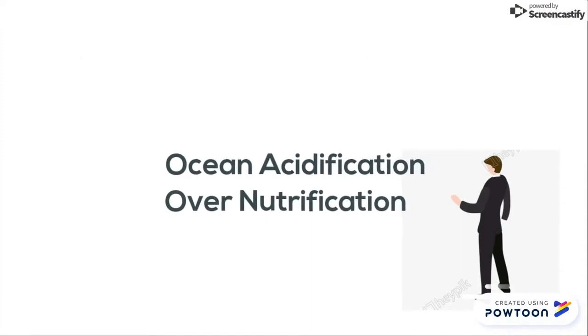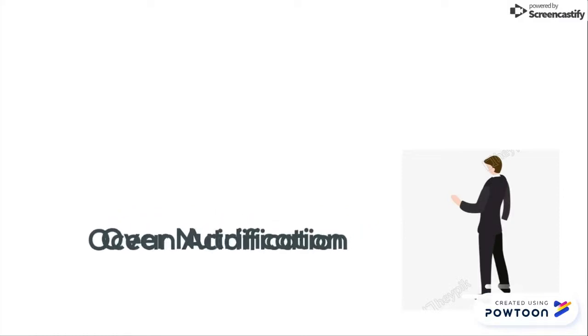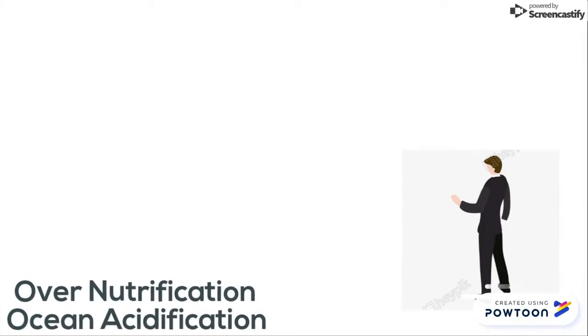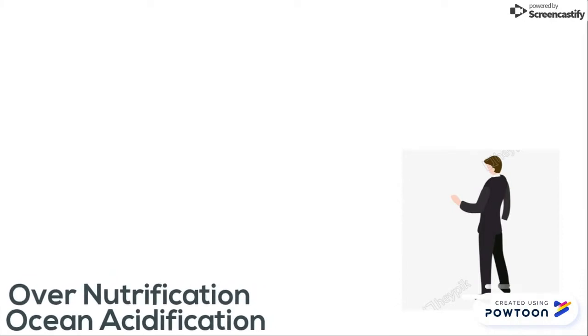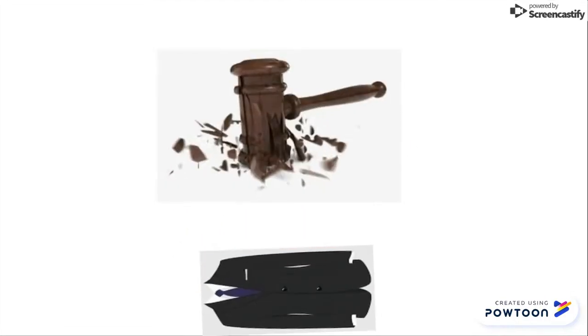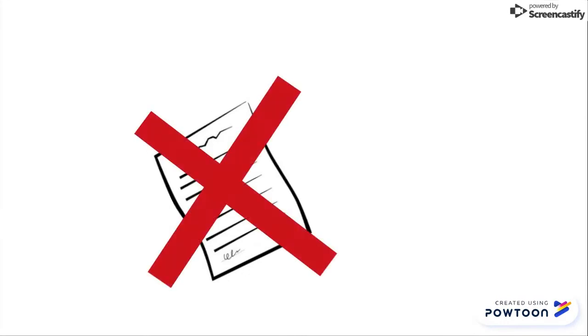The EPA, Environmental Protection Agency, and Congress do not regulate or monitor ocean acidification or overnutrification. This has the attention of environmental groups such as the NRDC, Natural Resource Defense Council, and the Center for Biological Diversity. Many lawsuits have been filed to force the EPA to acknowledge these issues. However, these lawsuits have yet to change the EPA's stance, and the problem continues. Laws like the Clean Water Act have been proposed, but it would require considerably more than what is outlined in the Clean Water Act to make any difference.